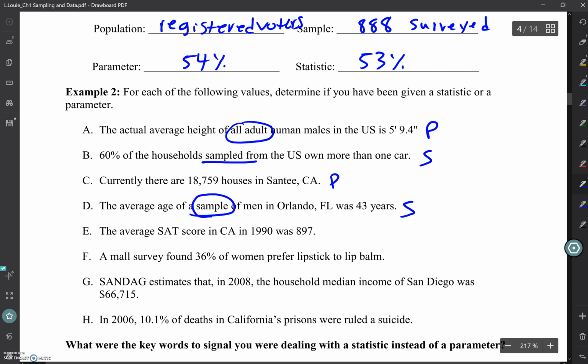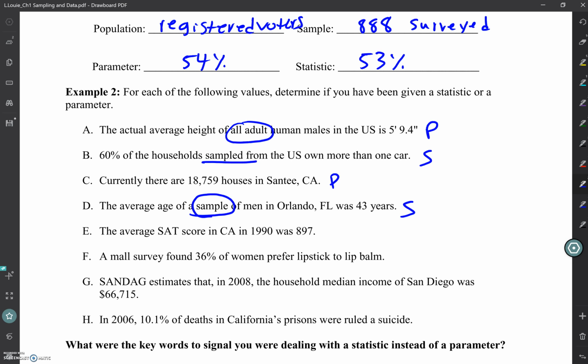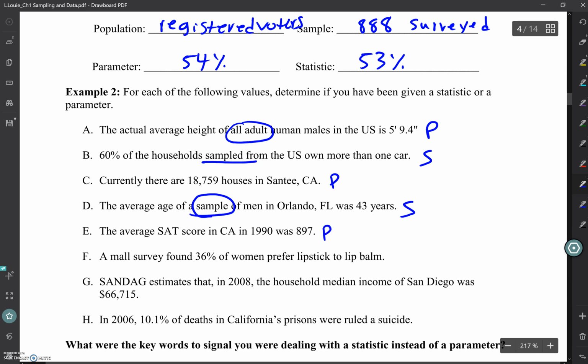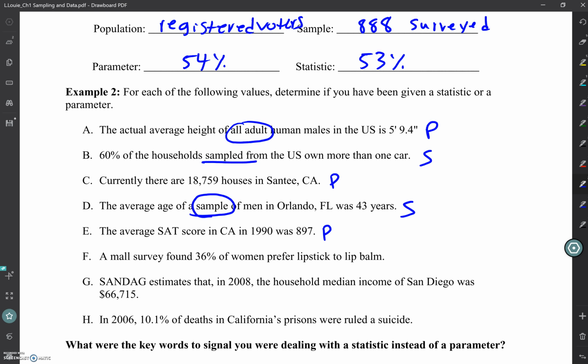The average SAT score in California in 1990 was 897. Parameter, because we're talking about just California. If you broadened it to all SAT scores, then California would be your sample. But since we're just looking at the California ones as our population, we got a parameter.